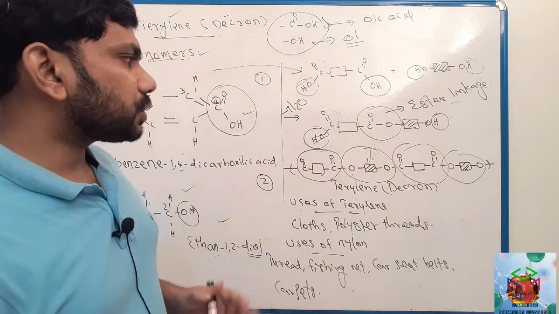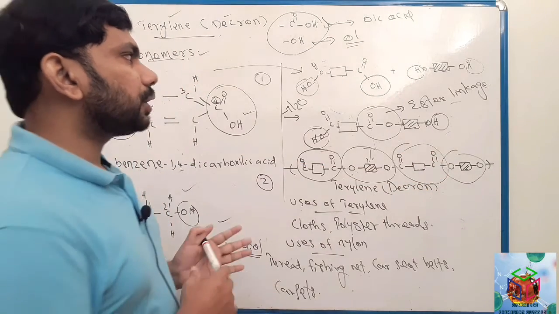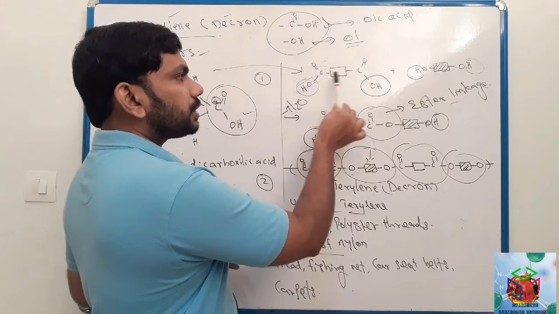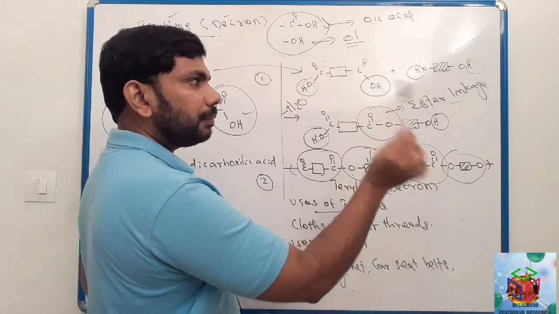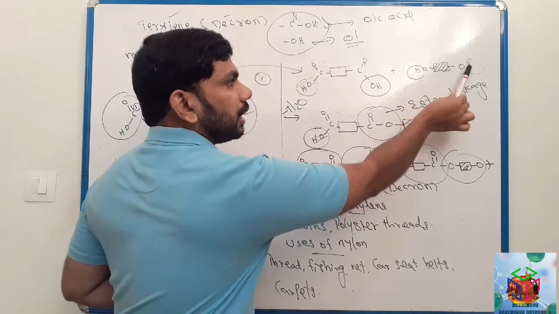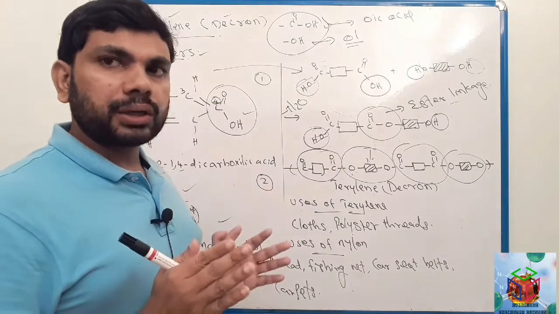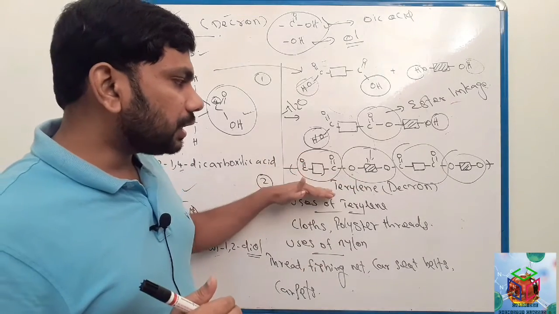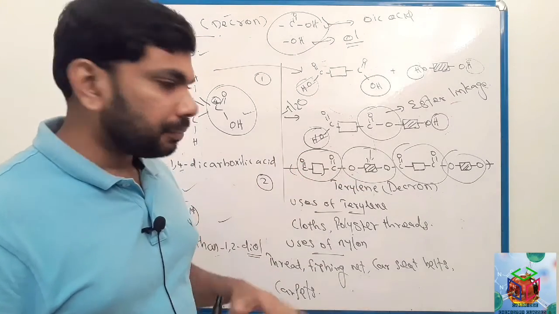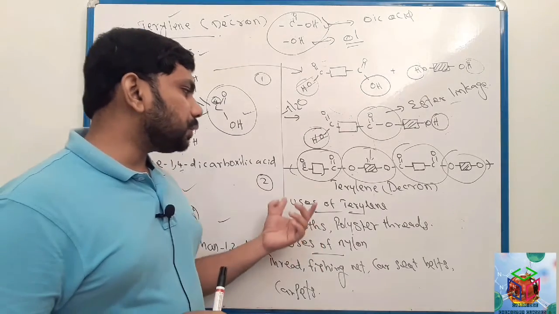Remember, many units joining together means OH and OH will be removed, and from here hydrogen and hydrogen will be removed. The rest of the part will add together and it will be pterylene or Dacron. Clear?